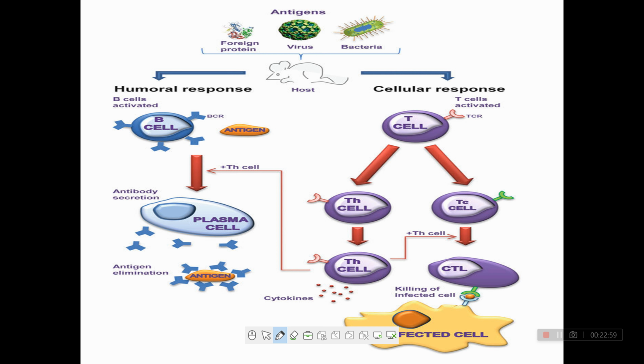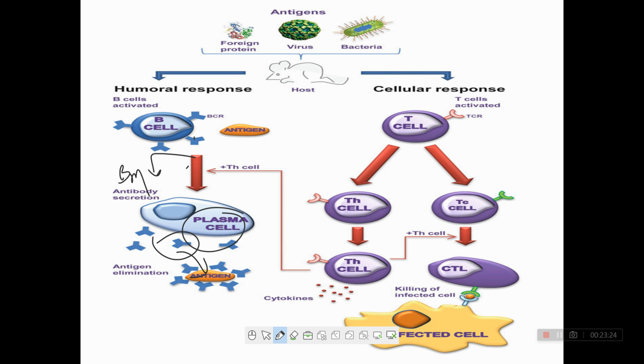When the B cell is activated, it differentiates into two types, plasma cells and memory cells, right? Plasma cells produce antibody. They secrete antibody, and this antibody attacks the antigen so that they kill that antigen.